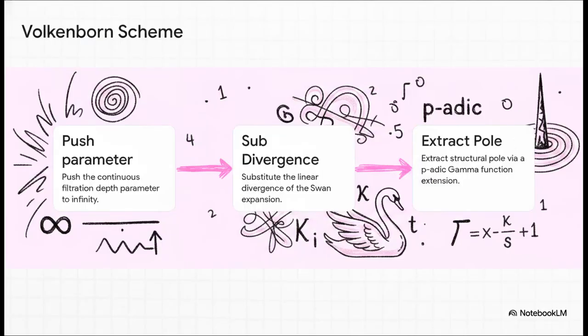Here is how we evaluate this using a Vulkan-born integration scheme. Step 1, we push our filtration depth parameter t to infinity. Step 2, we substitute the linear divergence of the non-Noetherian Swan expansion, that's where the Swan conductor equals kappa times t, and step 3, this maps directly into a structural p-adic pole, governed by a p-adic gamma function extension over kappa times t minus the quantity s minus 1.